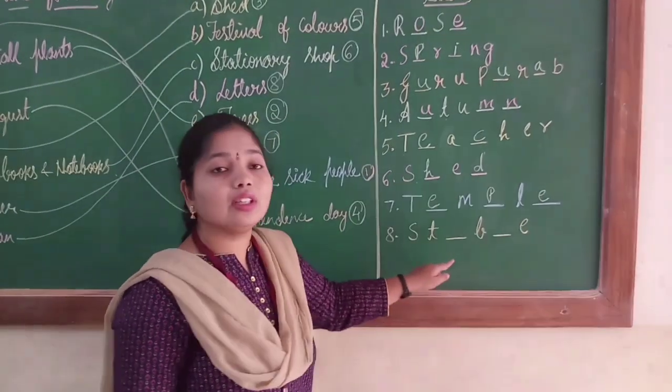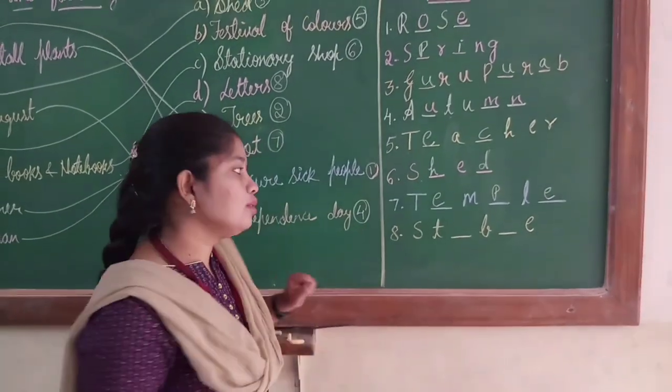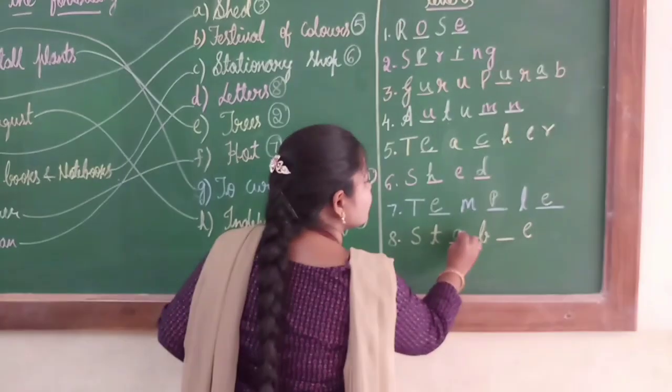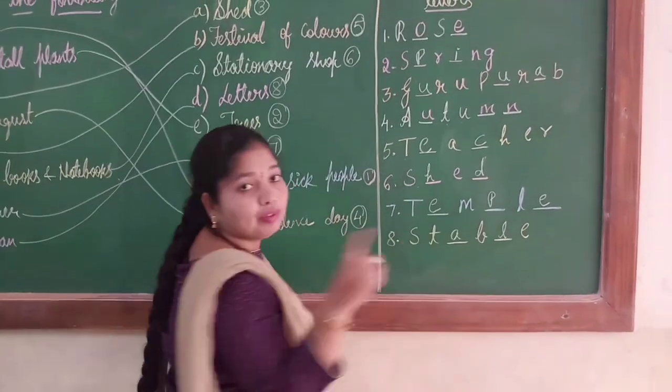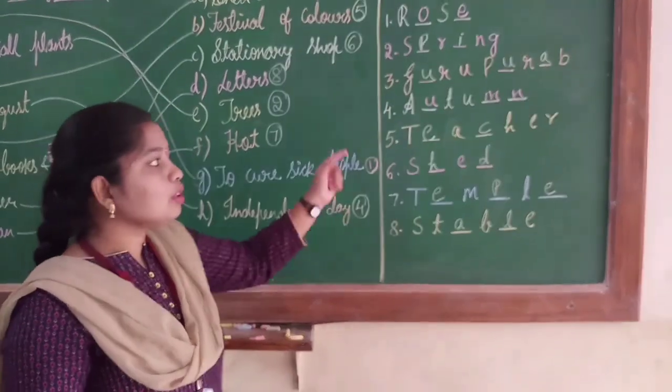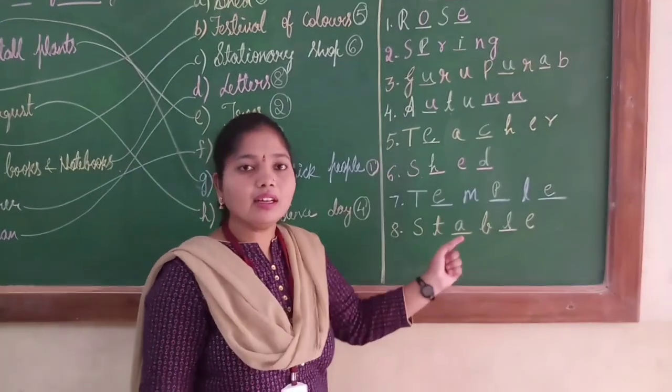Next, S-T-B-E. What is it, children? It's a stable. So I will write here S-T-A-B-L-E. The horse will live in a stable. So children, this is about the missing letters.